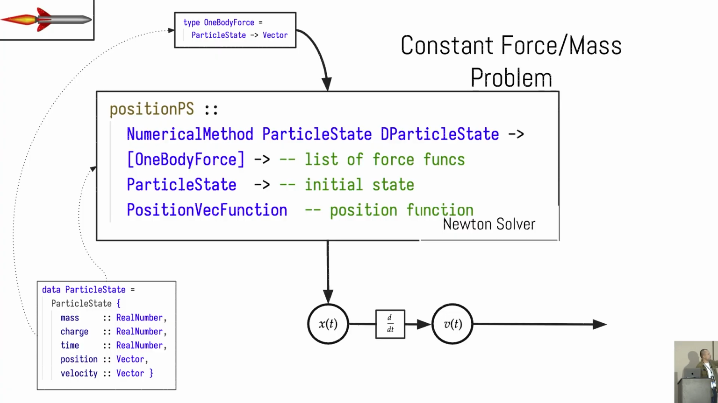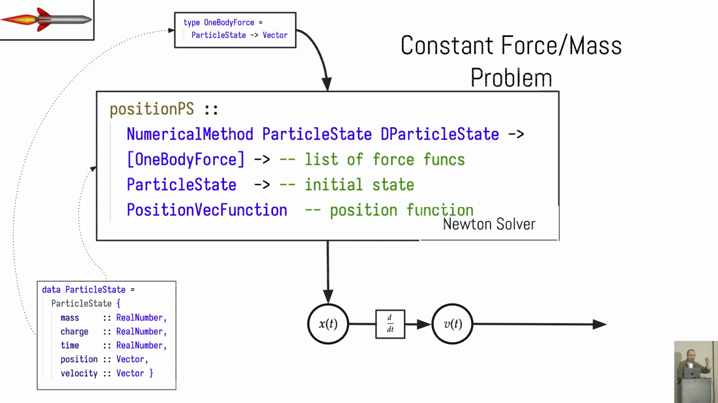Right now I'm just going to type types in this part because it's better to explain it this way. This is the part where I explain physics through types. You will see that in order to get a position function, we will take a numerical method that could be the Euler method that I just described, or the Runge-Kutta 2, and we take a particle state, a delta particle state, a one-body force, an initial value, and then we will get that position function.